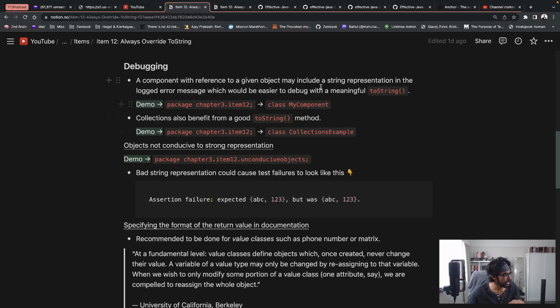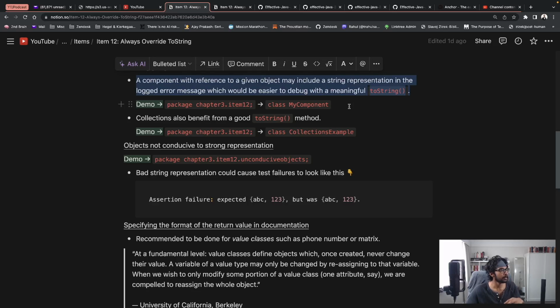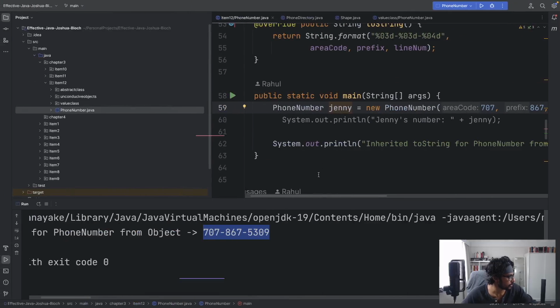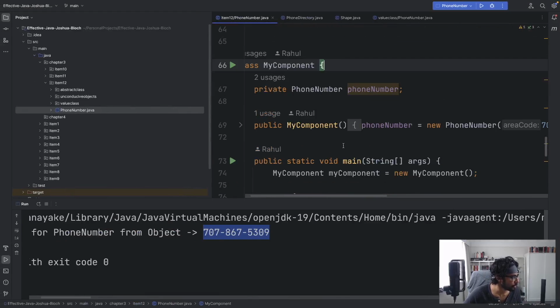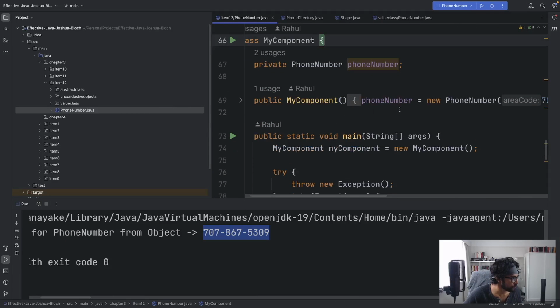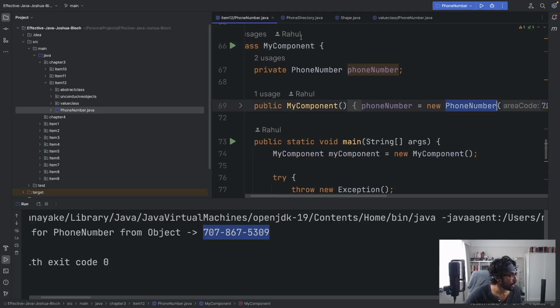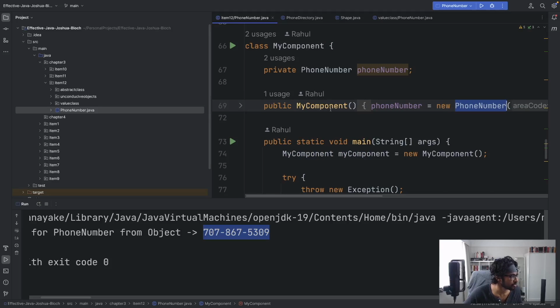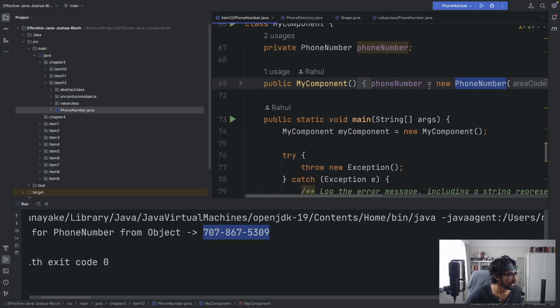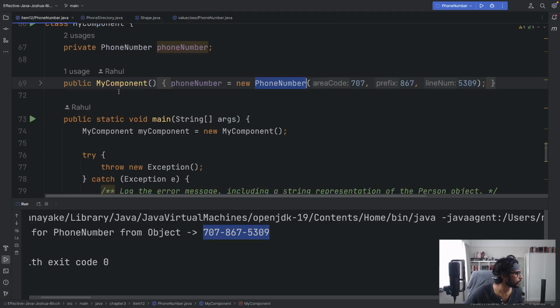So what I've written here is essentially a class that refers to the object of your class, and if the ToString method is meaningless, then the client of that component is going to be disserviced, especially when it comes to debugging. A quick example: take a look at this simple class that I created called myComponent, which, as you can see, is referring to the phone number class. When the myComponent class is constructed, in the constructor, it's instantiating a new phone number object.